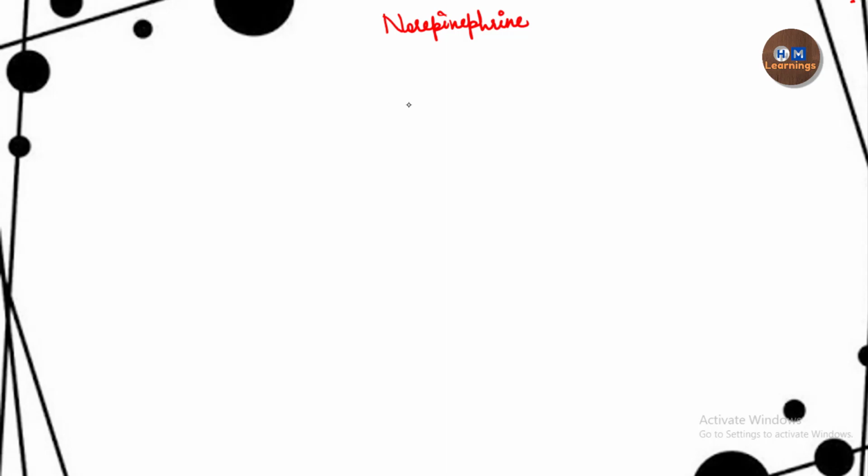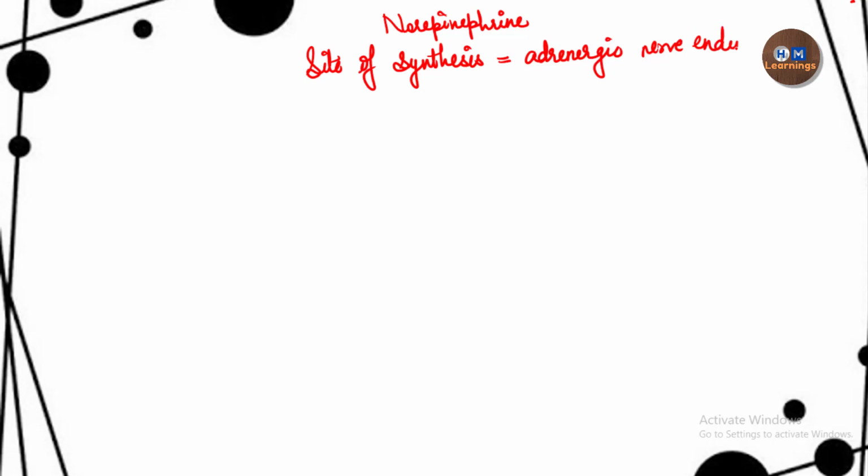So we talk about the synthesis of norepinephrine, its release and its removal from the synapse. First we talk about the site of synthesis. I have already told you that all neurotransmitters are synthesized in the nerve ending. So here norepinephrine will also be synthesized in the adrenergic nerve ending. For that process I need to draw an axon ending to show you the entire process. So this is an axon ending.